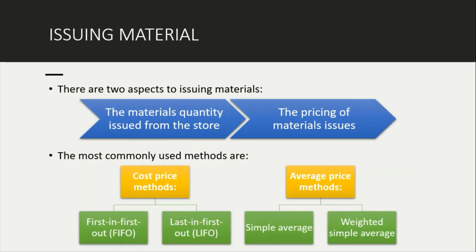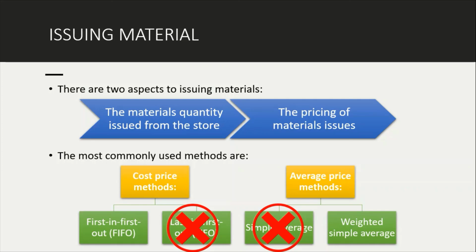So the damage or the problem will be identified late. Okay. So for issuing materials, there are two aspects: the materials quantity issued from the store and the pricing of materials issued. The commonly used methods are the cost price method and the average price method. But you will only learn FIFO, which is first in first out, and weighted average. Okay, so this is how you control the inventory balance and the pricing of the material.